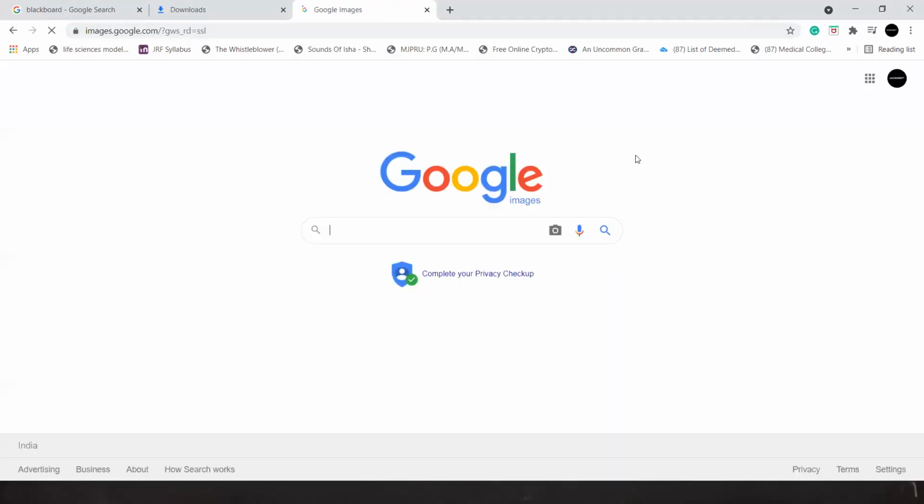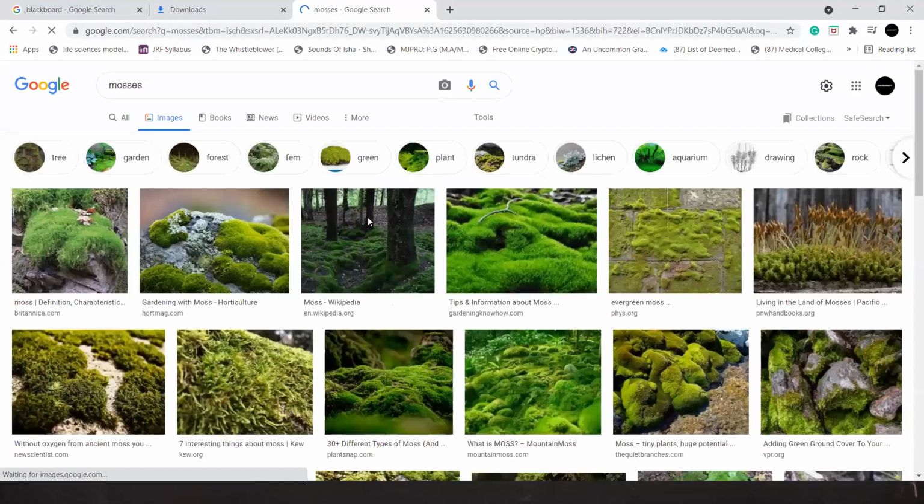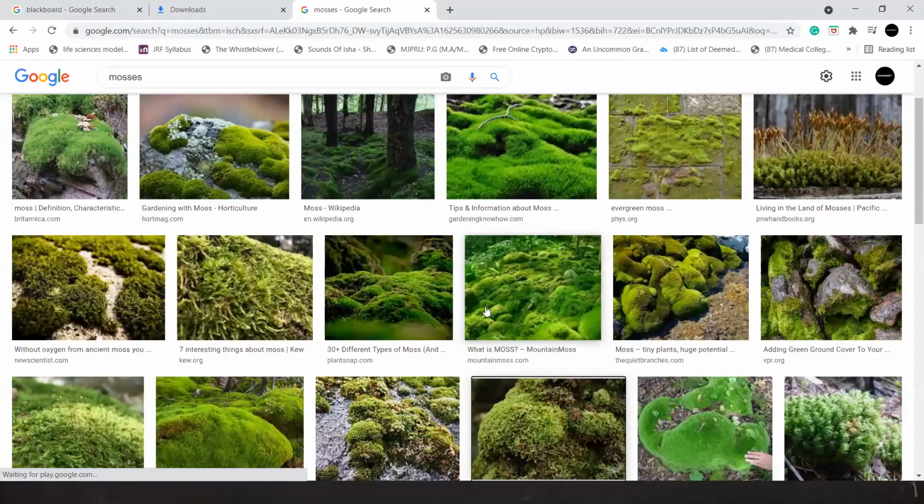Okay, we are running out of time, but no issue. I'm going to show you how the mosses look. So you can see how the mosses look on your screen. Okay, so I think now you have the idea of what mosses look like.